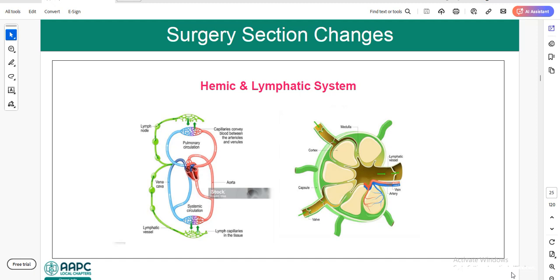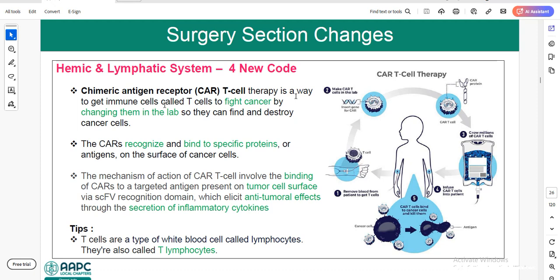So what are these? First we will learn chimeric antigen receptor, which we usually call CAR. CAR T cell therapy is a way to get immune cells called T cells to fight cancer by changing them in a lab so they can find and destroy cancer cells. So basically using CAR T cell therapy, the physician will create the immune cells called T cells. These T cells will be used to fight cancer by changing them in the lab, so they can destroy the cancer cells.